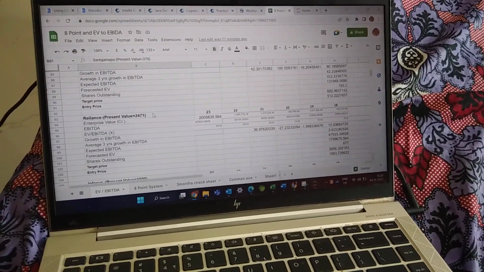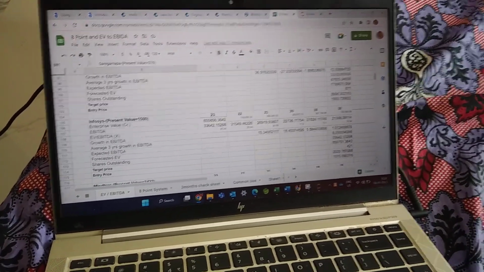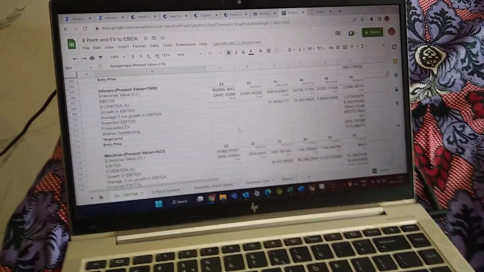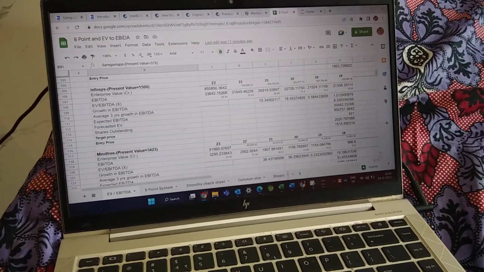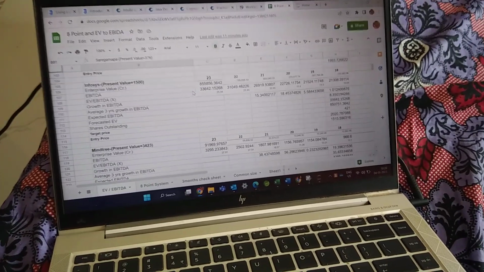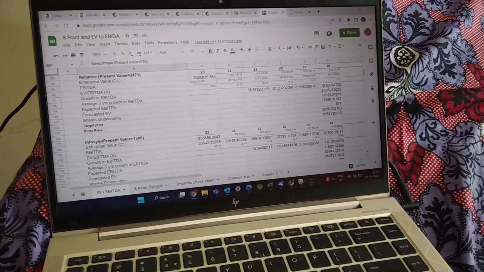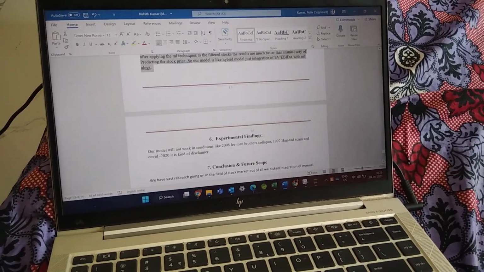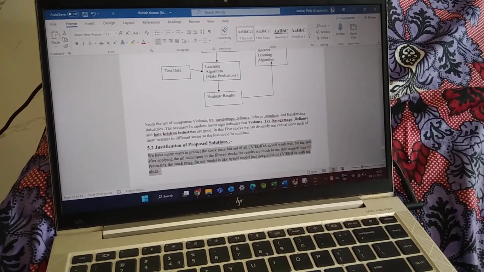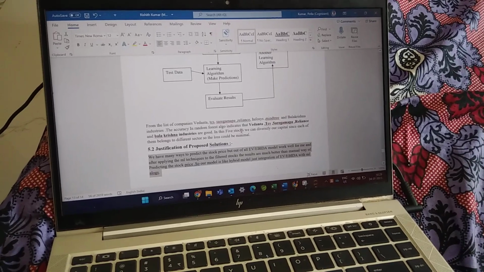And Reliance likewise. After doing this EV by EBITDA model, we have filtered out only 4 to 5 stocks: Vedanta, TCS, Saregamapa, Reliance and Balakrishna Industries.